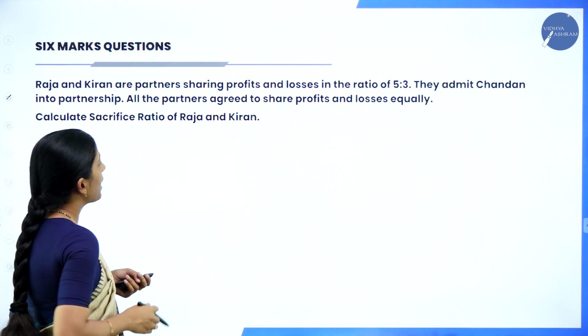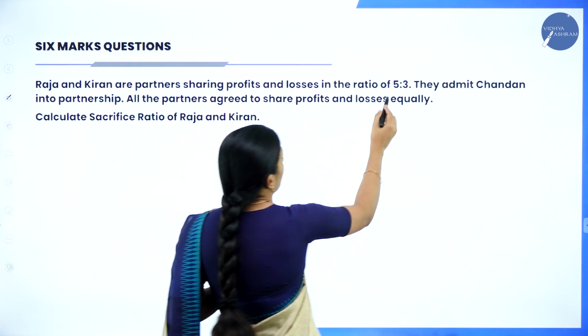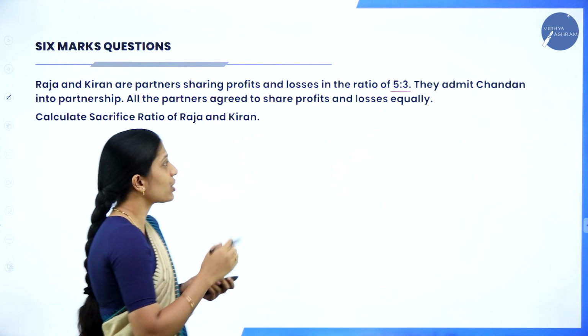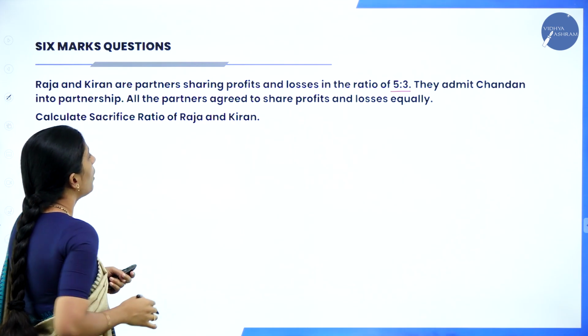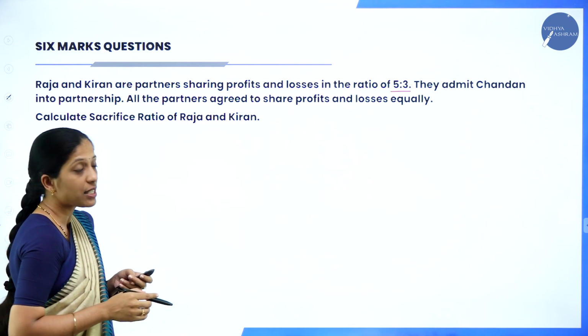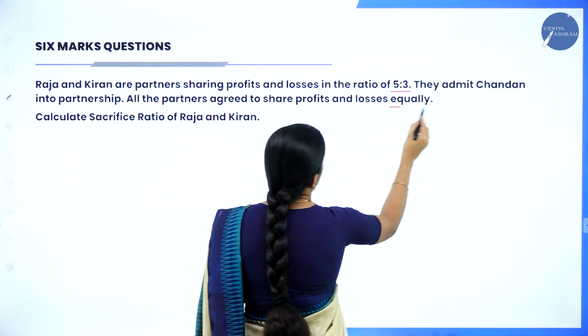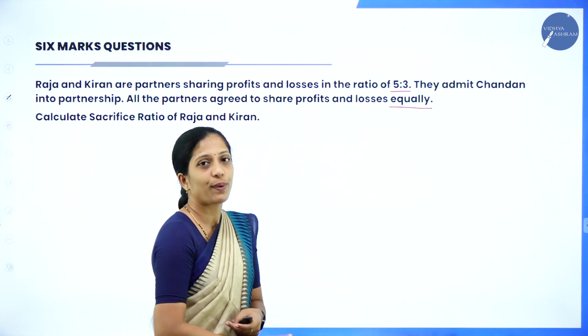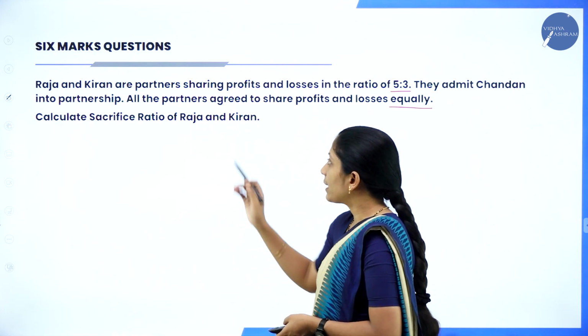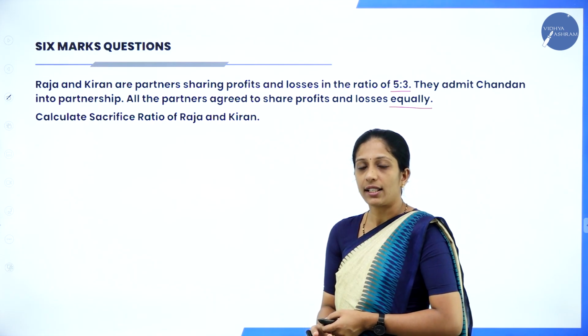Raja and Kiran are partners sharing profit and loss in the ratio 5:3. They admit Chandan into the partnership. All the partners agreed to share profit and loss equally, they have given. Equally, in the sense, their profit sharing ratio is 1:1:1. Calculate the sacrifice ratio of Raja and Kiran.